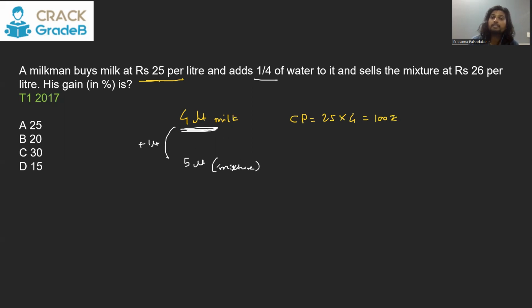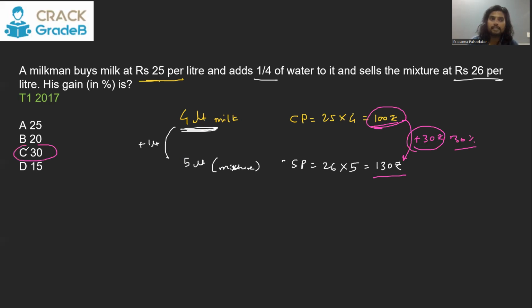The complete mixture he sells at 26 rupees. So selling price is going to be 26 rupees per liter, and he sells 5 liter. 26 into 5, 130 rupees. So he bought the stuff for 100 rupees and he sells it for 130 rupees. So there is 30 rupees profit on 100, or 30% profit. Percent profit means the profit is what percent of the cost price. So there is clearly 30% profit. Easy.